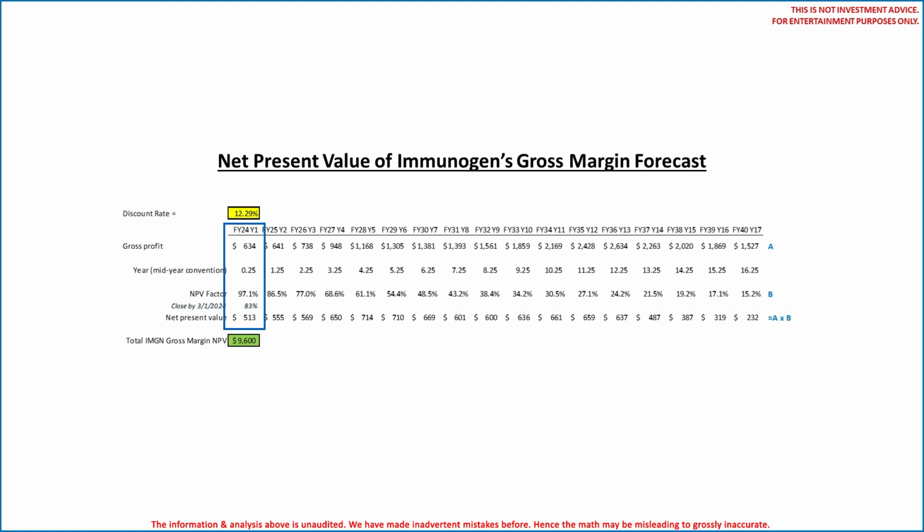For the first year, the analysis assumes the transaction closes roughly 3 months from the date the acquisition was announced and adjusts year 1 accordingly. Yes, this analysis does not consider any terminal value, which is another reason it is not perfect. All the same, you see the NPV of Immunogen's fiscal year 2040 gross margin forecast, at a 12.3% discount rate,